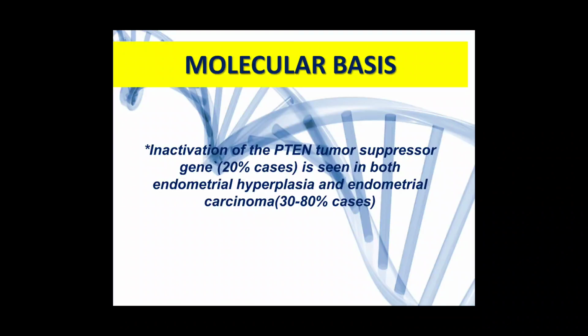Now, the molecular basis of endometrial hyperplasia: there is inactivation of a tumor suppressor gene called PTEN. PTEN is a tumor suppressor gene. It is inactivated in 20% of the cases of endometrial hyperplasia, and this mutation is also seen in case of endometrial carcinoma in 30 to 80% of the cases. So this proves that endometrial hyperplasia can act as a precursor lesion for endometrial carcinoma, and this genetic mutation is important.